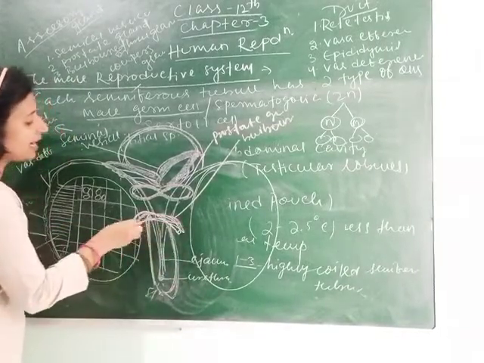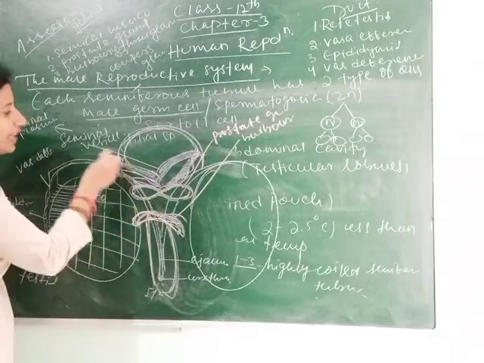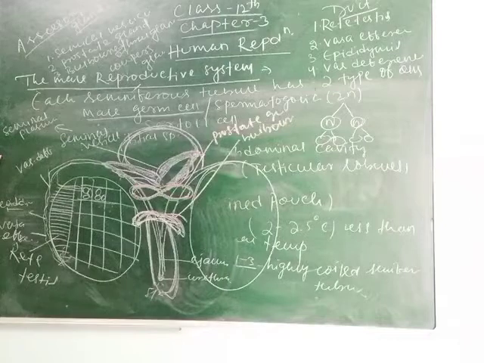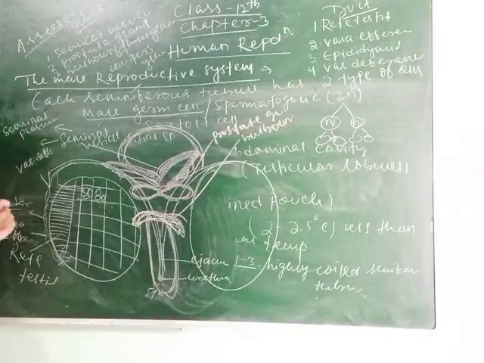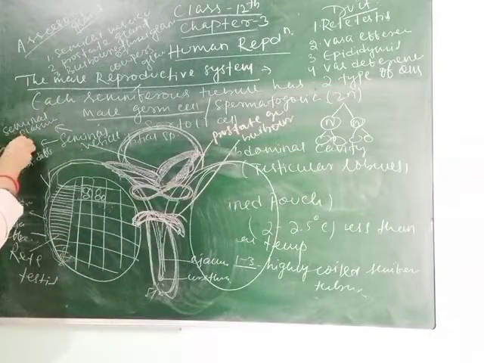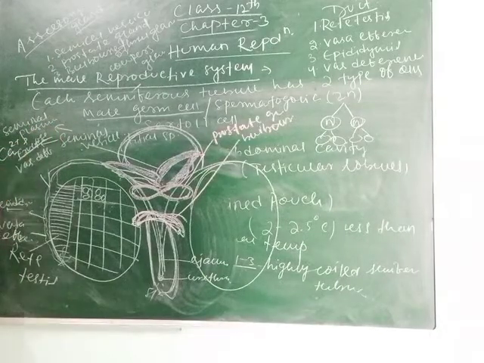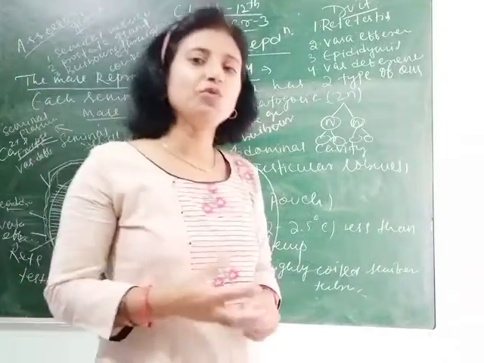This part is called the bulbourethral gland or Cowper's gland. So these are the different types of glands which I have told you. Then what is the function of the seminal plasma, and what does it contain? Seminal plasma contains calcium and fructose, due to which the sperms are activated and get nutrients.